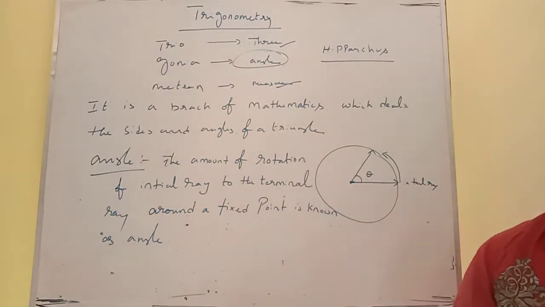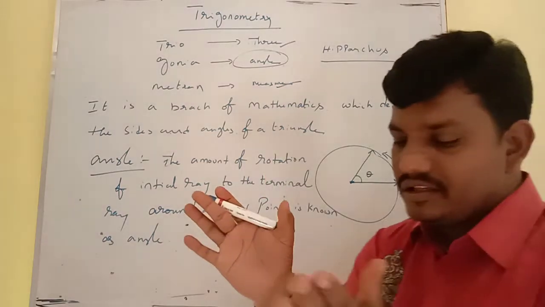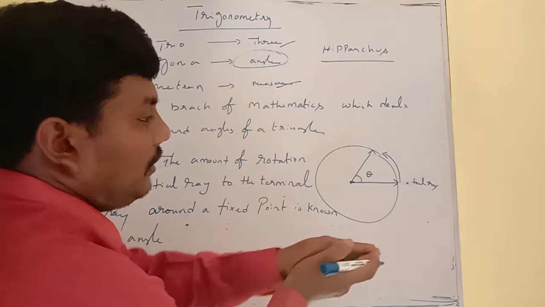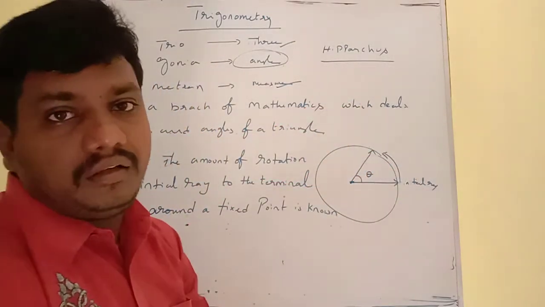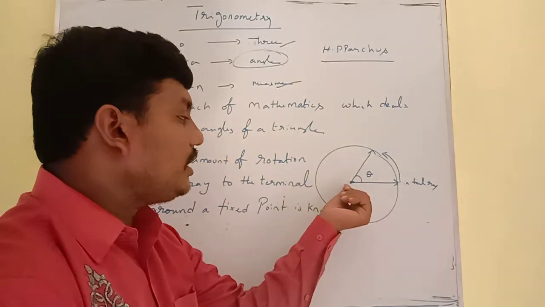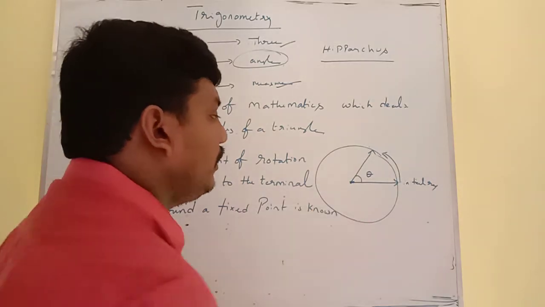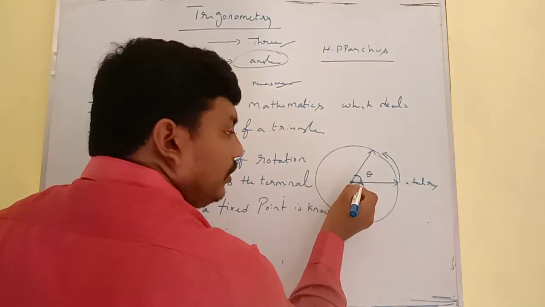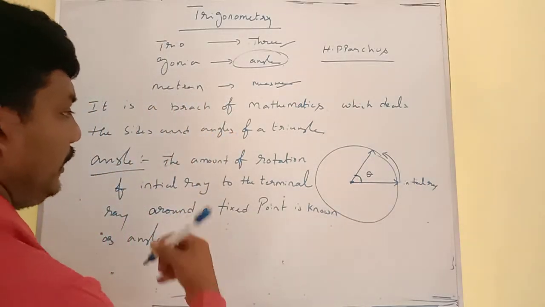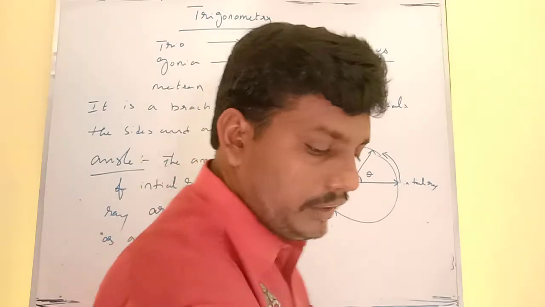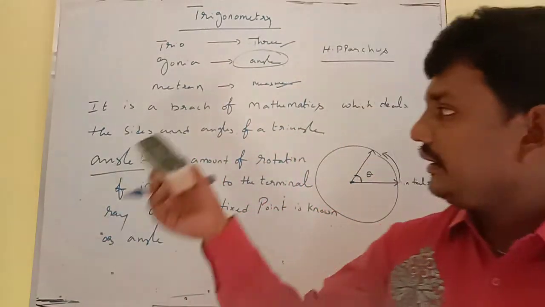Another definition: the inclination of two rays having a common point is nothing but an angle. Like that we can define angles in different ways.